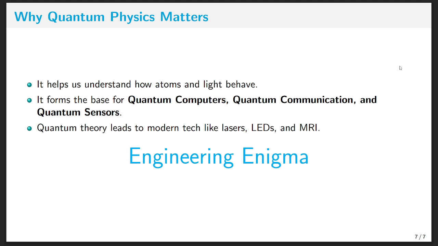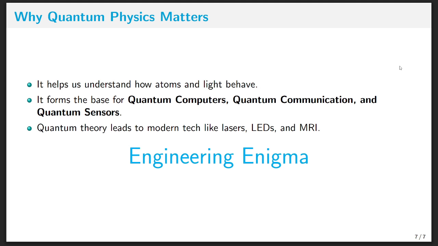So why does quantum physics matter? Nowadays everyone is saying we need to learn quantum. Why should we care about quantum physics today? Because it's the foundation of modern technology. The screens we use, lasers, LEDs, and even MRI scans are all built using quantum principles. This you need to remember.